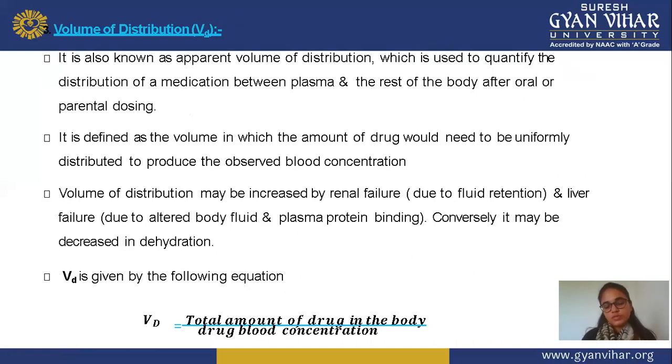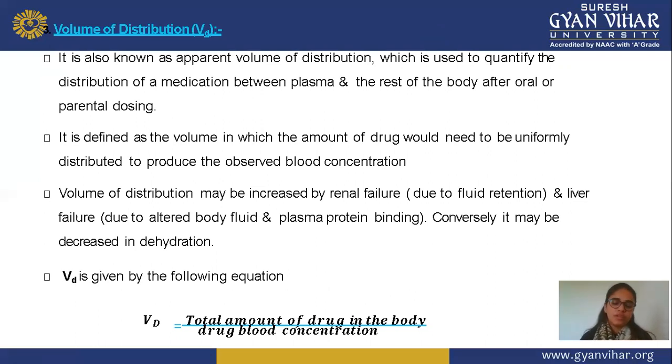Next is volume of distribution, that is VD. It is also known as apparent volume of distribution. In this, we check the total amount of volume that is distributed in your body. The apparent volume of distribution is used to quantify the distribution of medication between plasma and the rest of the body after oral and parenteral dosing.